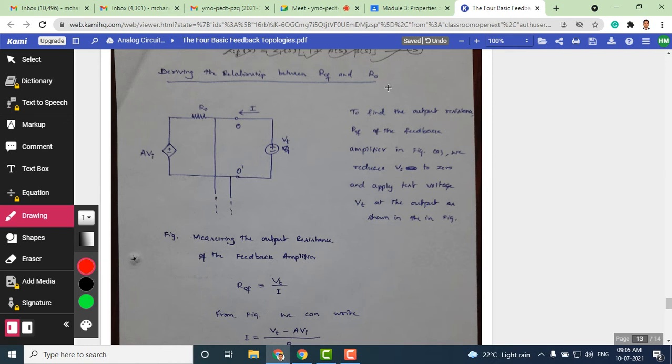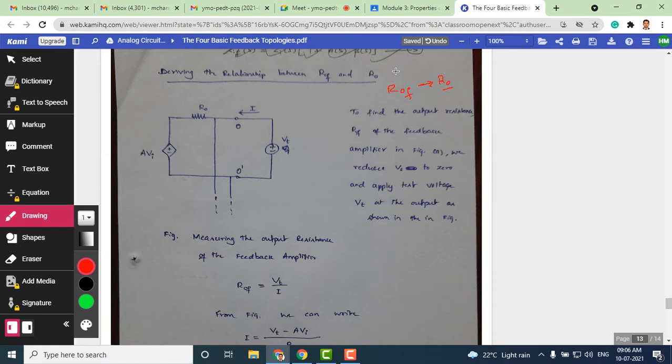Here we are deriving the equation that relates ROF and RO. Now try to understand what ROF is and what RO is. RO is nothing but the output impedance, the output resistance, in this case of an amplifier without feedback, and ROF is the output resistance of an amplifier with feedback. We are comparing the relationship between the output resistance of an amplifier with feedback to that of an amplifier without feedback.